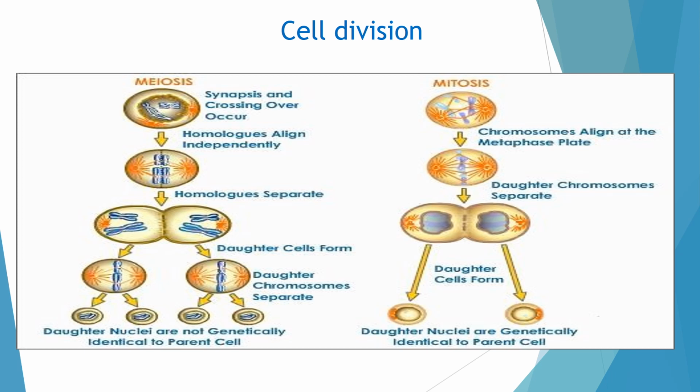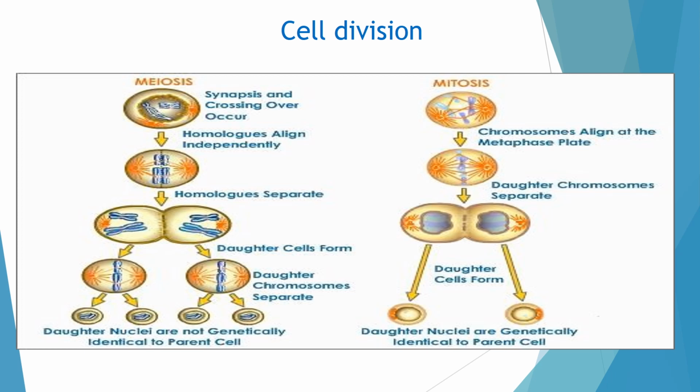mitosis. Here during this type of cell division, first chromosomes are divided. First the DNA replication takes place, the number of chromosomes will double, and then these chromosomes are divided equally among the daughter cells, and then the nucleus forms, and all the cell organelles and cytoplasm are equally distributed among the daughter cells, and one cell is divided into two daughter cells. And these cells are generally genetically identical to the parent cell. And as I told, this happens in most of our body cells.